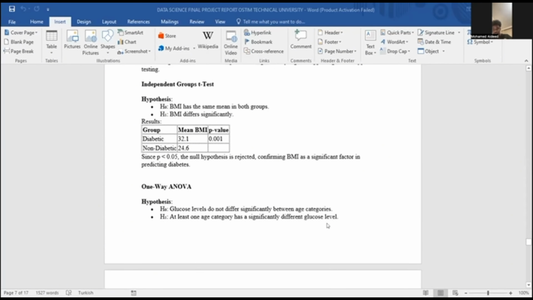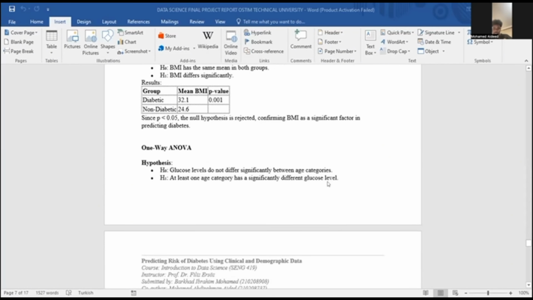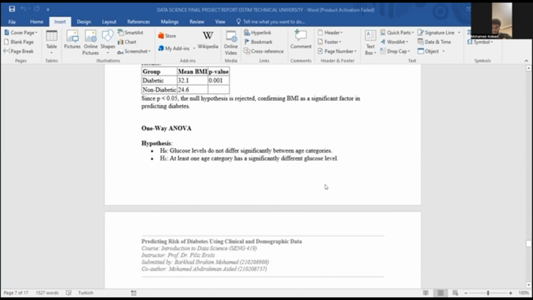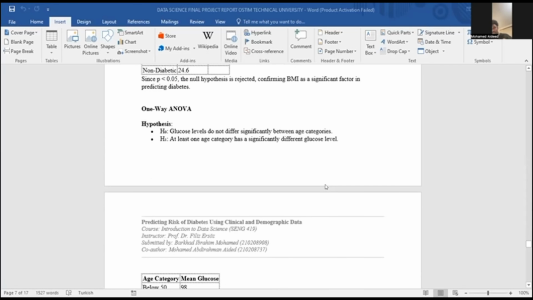where one-way ANOVA was the most important thing that we used for our project. In our hypothesis, the glucose levels were not significantly different between age categories, versus at least one age category having a significantly different glucose level.